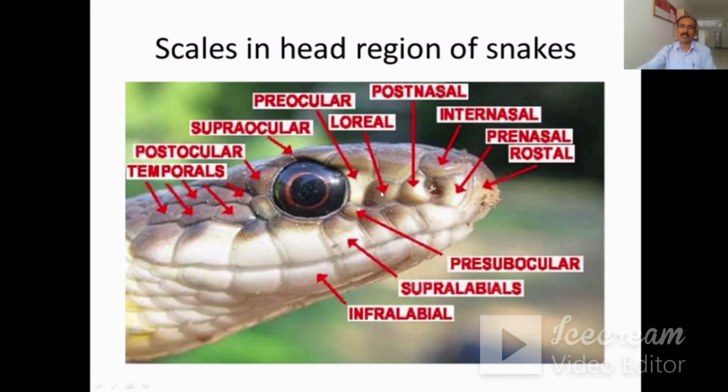This is the loreal. This is the preocular. This scale is the supraocular. This is the postocular, and all the remaining scales are the temporals. Then on the ventral side, you can see the infralabial scales. These are the supralabial scales, and this is the presubocular scale. So these are the different types of scales which are present in the head region of the snakes.